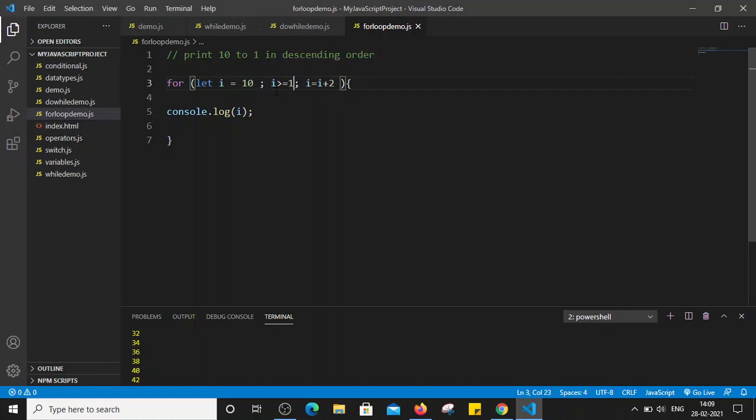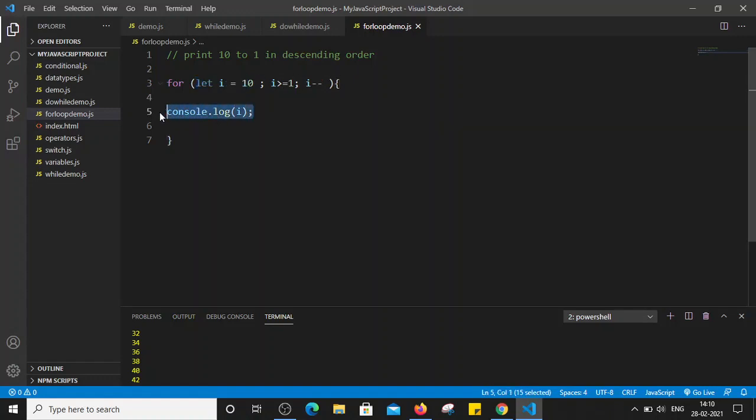Whenever it becomes 0, at that time we come out of the loop. Next is the increment or decrement. Here we have to decrement the value by 1. Now let's see how it will flow. The value of i is 10, then it checks whether 10 is greater than or equal to 1. This is true, so it will execute and print the value 10.